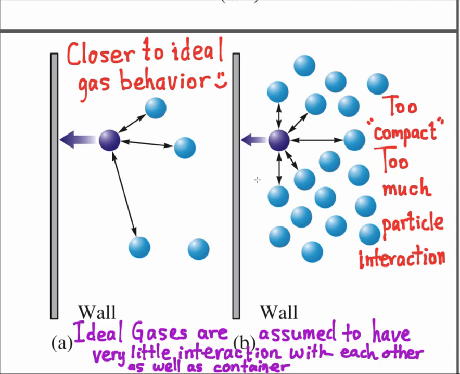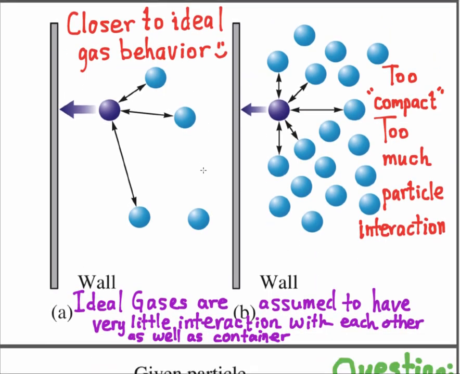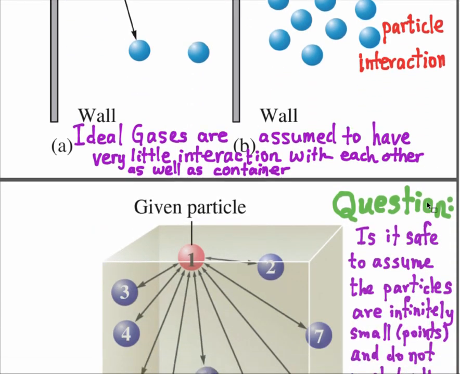Here's some cartoon particles interacting with the walls of a container. So for ideal gases, we assume they have very little interaction with each other or the walls of the container. But for large pressures, where the particles become closer together and they may or may not interact with each other, that's when we start to see some non-ideal behavior. Compact them too much or make them very, very cold, and they might start to interact with each other.